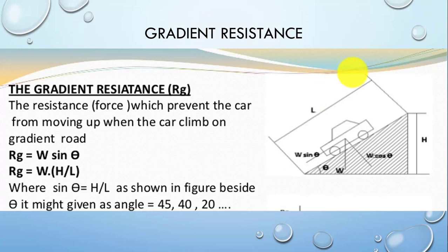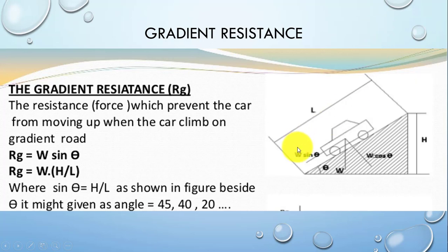Generally, there are vehicles available which can even climb 80 degree steeper grades, but all those have some special arrangements given in them. For example, four-wheel drive cars can climb a higher angle than our normal two-wheel drive cars as they have higher road adhesion.